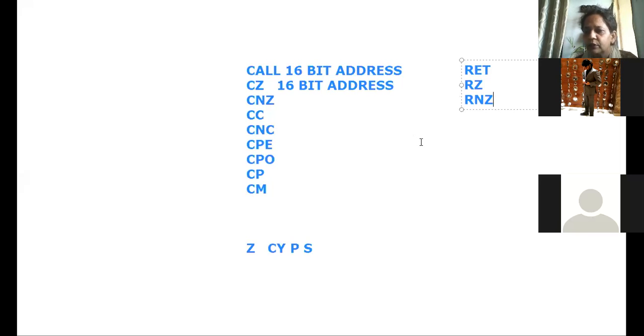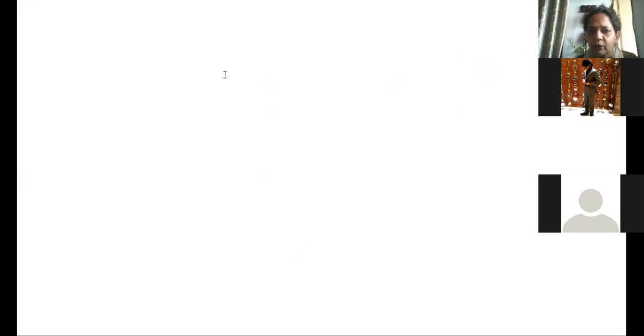Got it? So these all are your branching instructions. I hope you have understood. So in branching instructions we saw unconditional branching: jump, call, return. Correct? And then we had the RST instruction, RSTN, which is also called a branching instruction because the control will be transferred to a specific address.